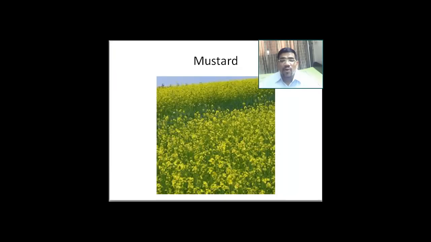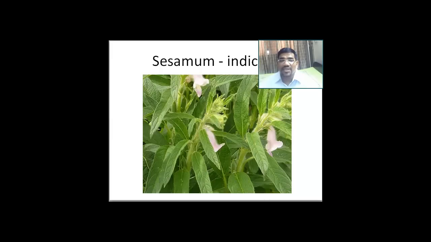And further, as we move on, we see how the mustard grows. Mustard oil is something which all of us know, and here you can see how the mustard seed grows, and this is the mustard plant, and from this comes the mustard seed, and from the mustard seeds comes this particular thing. So now we can see another crop, another oil crop which is growing.